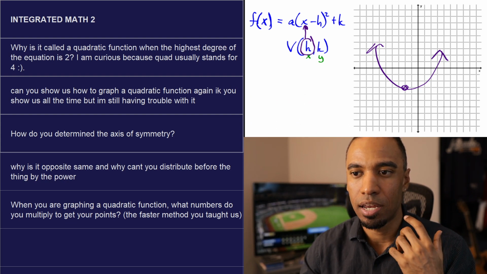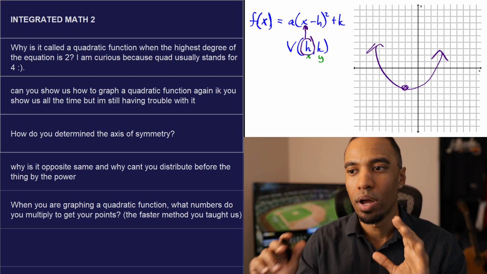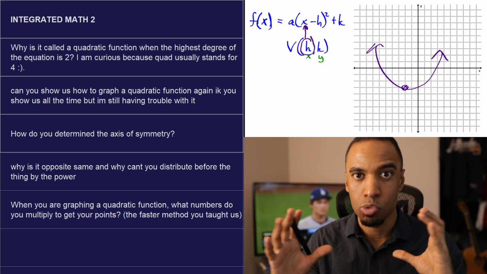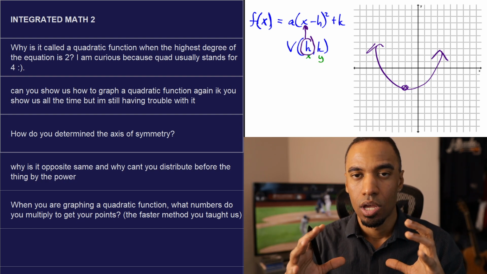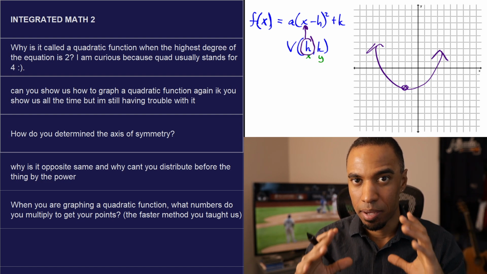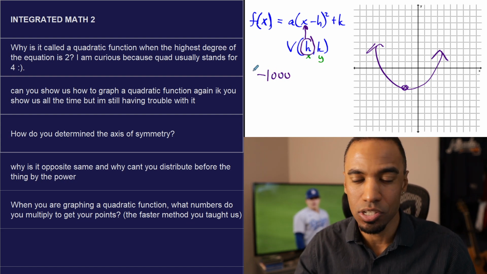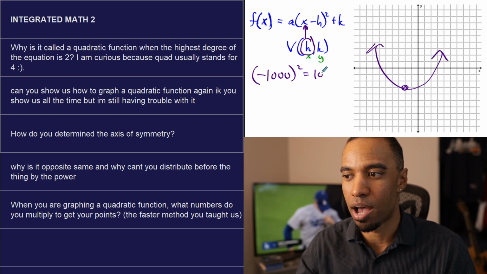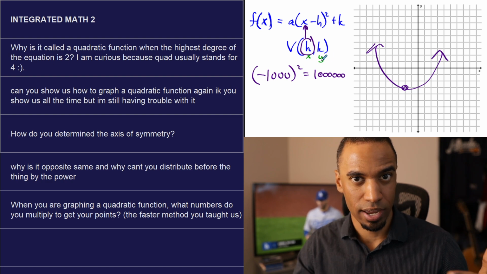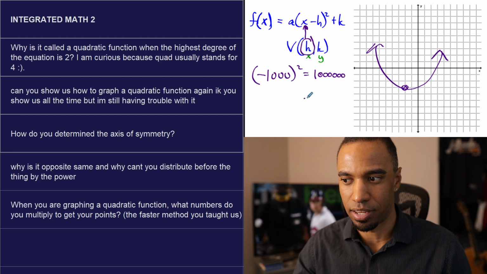Well, keep in mind, guys, when you square a number, it becomes positive, right? If I asked you, what number could I plug in that when I square it, I get the smallest result I possibly can? You might think, oh, negative 1,000. If you do a really small number like this, when you square it, guess what that becomes? Positive 1,000,000. That number's huge. Plug in positive numbers, you square it, it's positive. Negative numbers, you square it, it's positive. The smallest result you can get out here is 0.